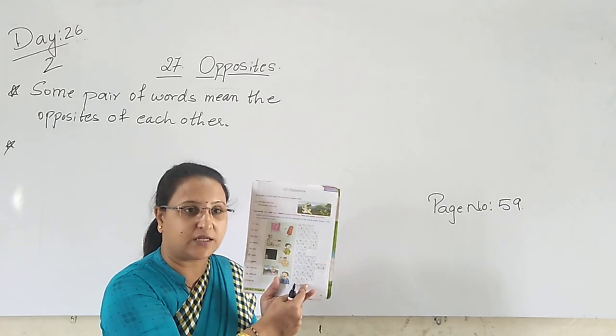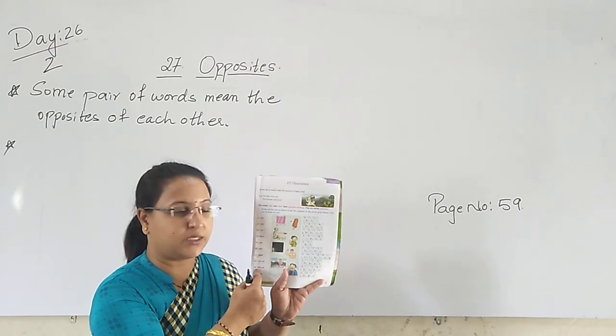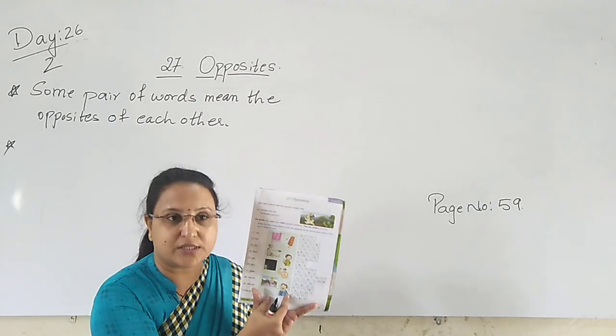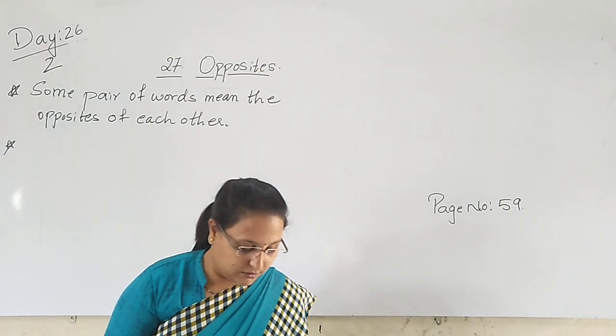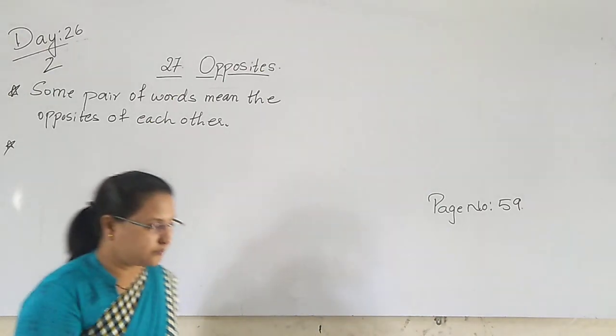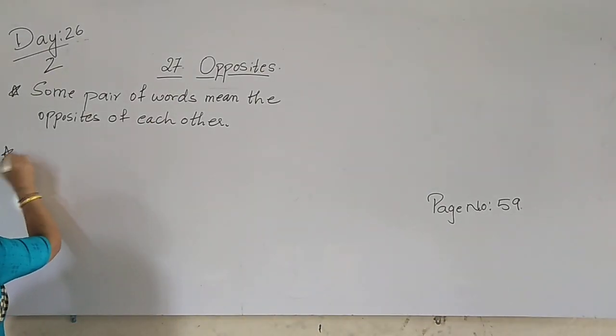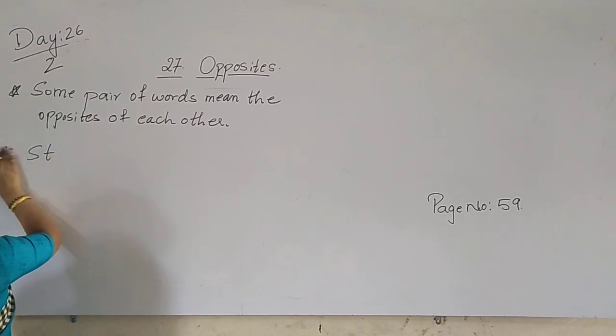We have to find the opposite for this word from this box with the help of the pictures. So here, the first one, I'll write the first one only.